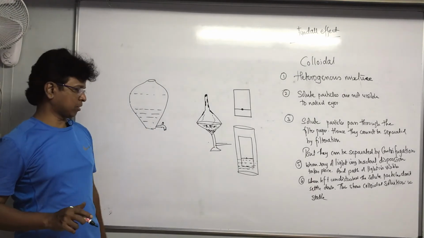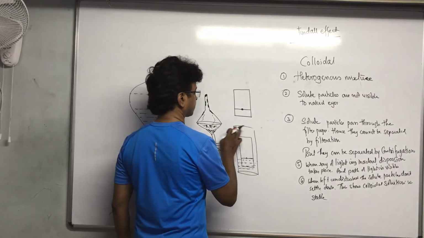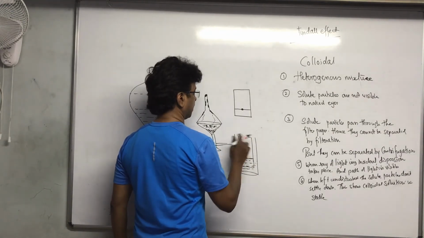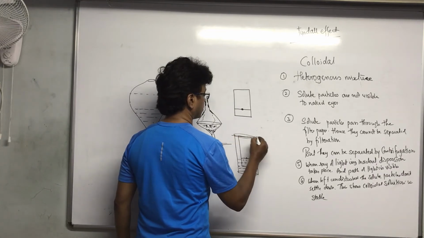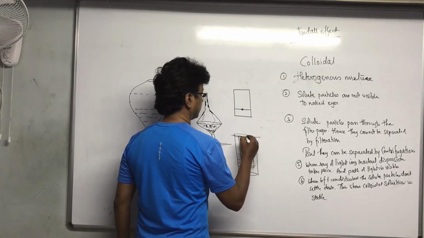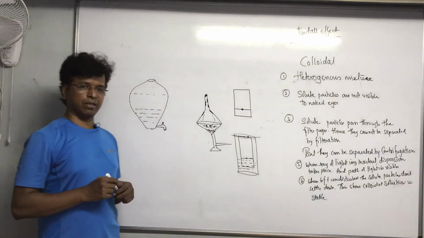You have to keep it like that for some time. You can take a flask of exactly this height, so that you can clamp this over here and leave it there. So you will be able to understand that.